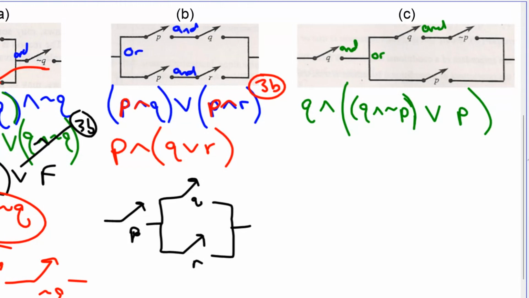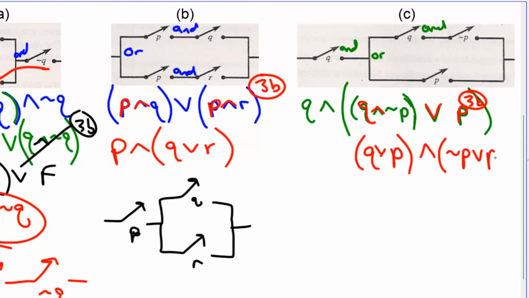All right, so what do I use? I guess I used that same 3B again right here, and think about this as distributive property. I can distribute that, and so I've got Q or P, and right here, not P or P.